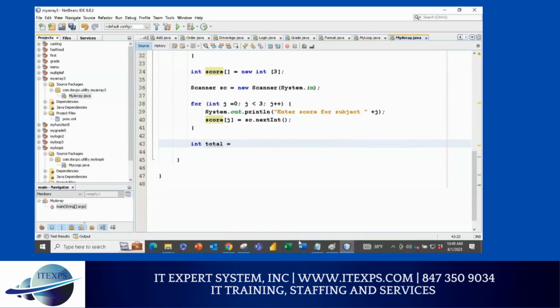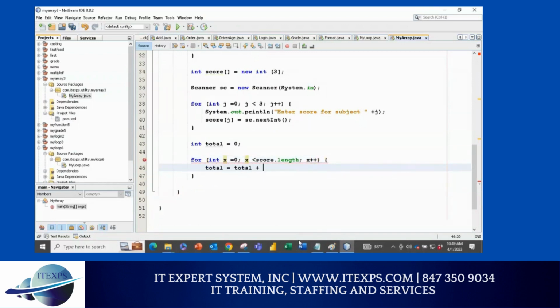So here I'm going to say total equals 0. Now you type now, total 0. So I'm starting with total 0. Now I'm going to do the loop. So I'll say for, let's say int, I'm using another variable x equal to 0, x less than score.length, and x plus plus. And now I'll say total equals total plus score[x]. So this way I can get it.